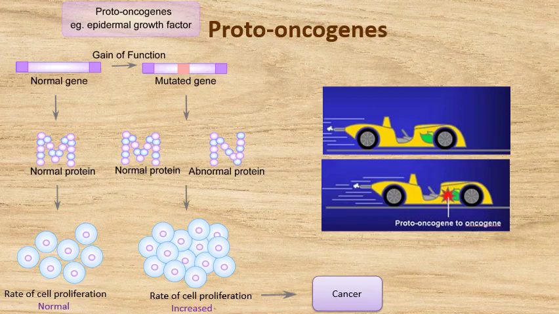We can compare these proto-oncogenes to the accelerator in a vehicle. It is essential to have a ride in the vehicle. But if we accelerate it more than necessary, the vehicle will go out of control and crash.